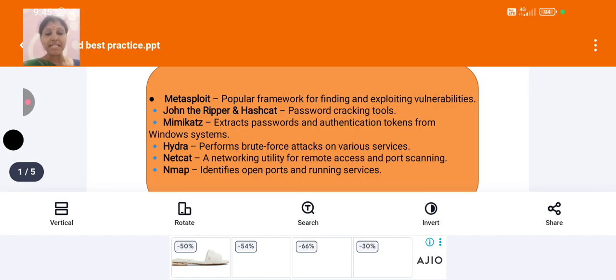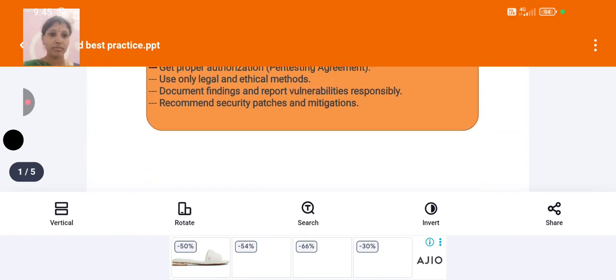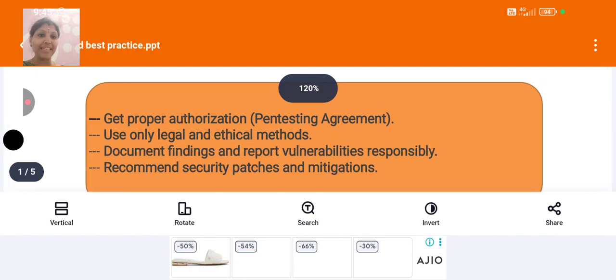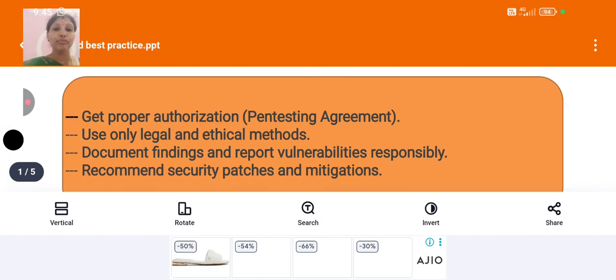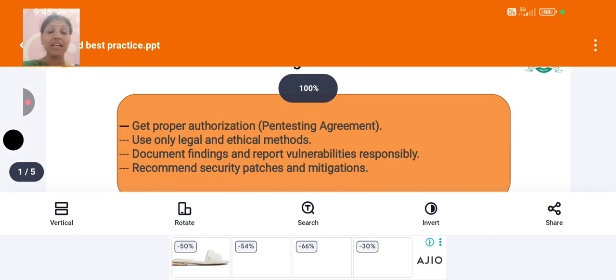Now let us see the best practices under ethical hacking. There are four important best practices. The first thing is authorization. Authorization means we get the agreement. Proper authorization is very important. Transparently, the ethical hackers check the malicious issues through a proper channel.